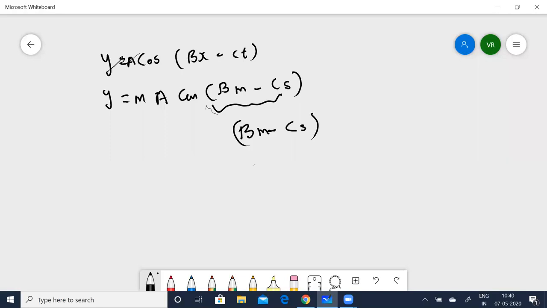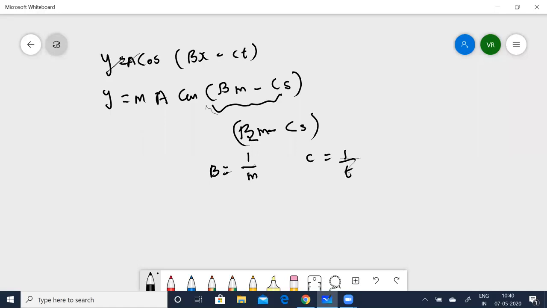So for b to become unitless, this should also be a reciprocal of m, right? So that should be equal to 1 by m. Only then it will get cancelled, right? Same way, b should be equal to 1 by m. And same way, for c to become unitless, that should become 1 by t. Only then it will get cancelled.